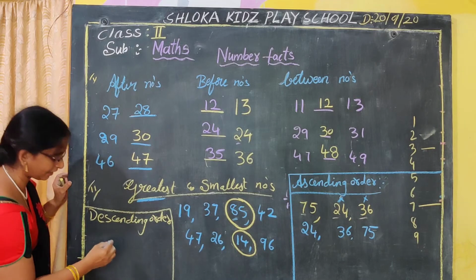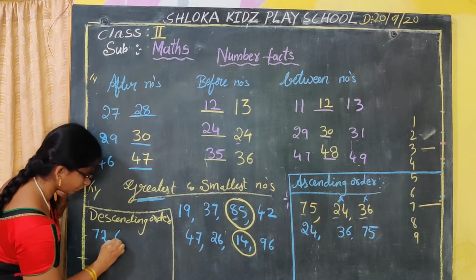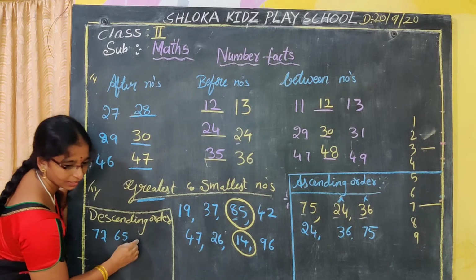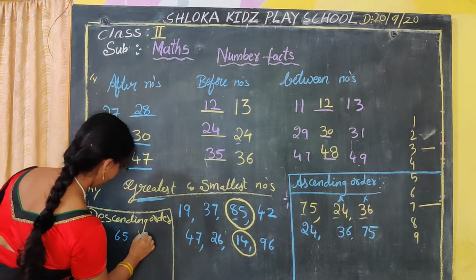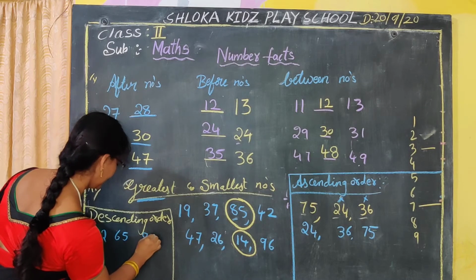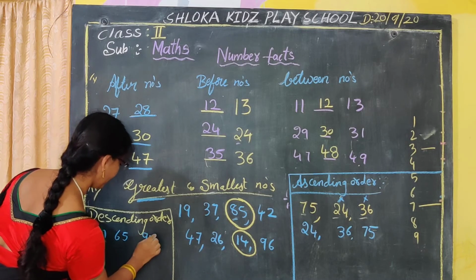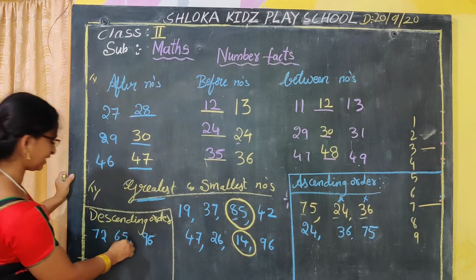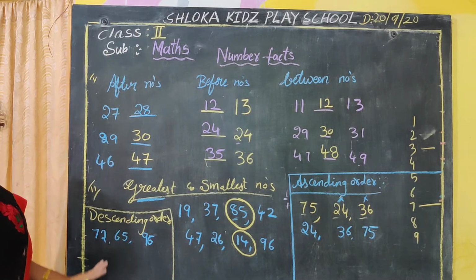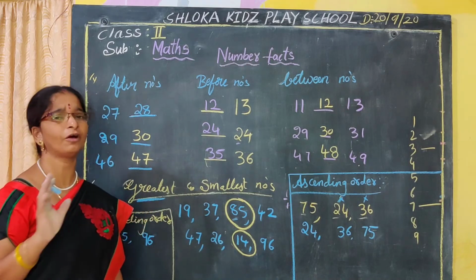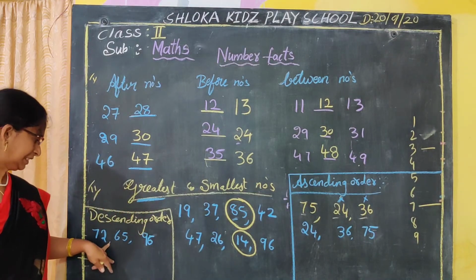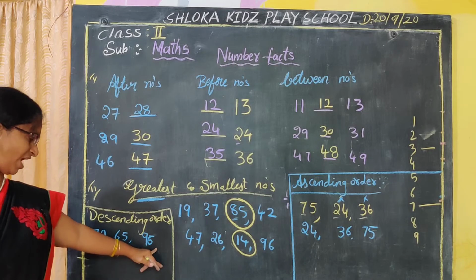For example, we'll take 72, 65, 96. Okay, now these are rough numbers I am taking, Nana. These numbers are not there in the textbook. Textbook work should be done by yourself with the help of your parents. Okay, 72, 65 and 96 we have given.